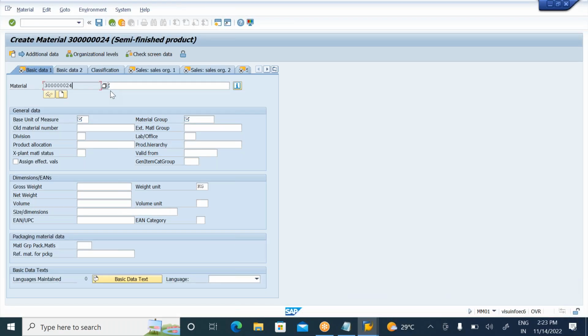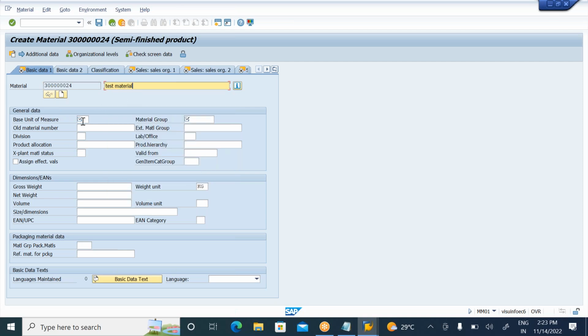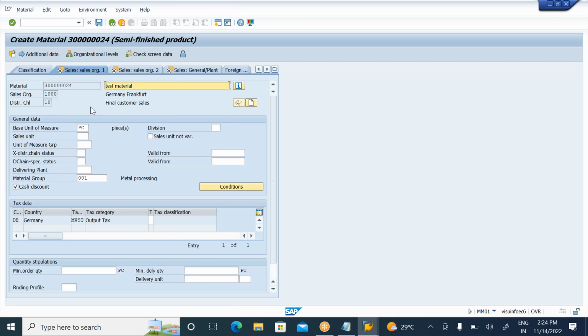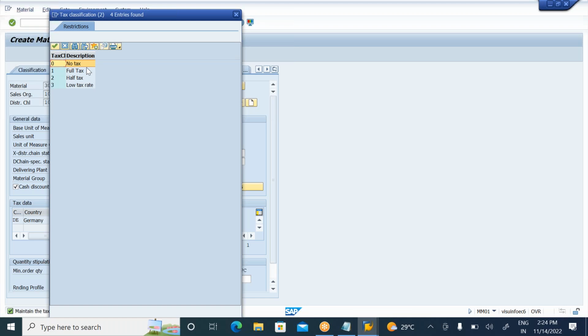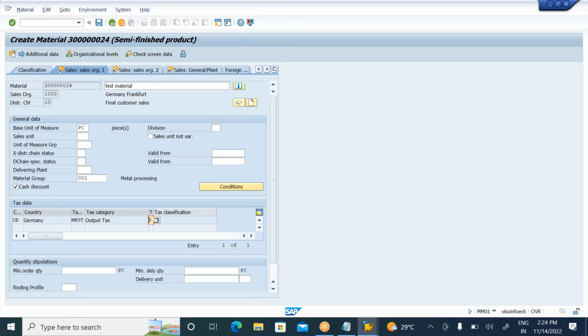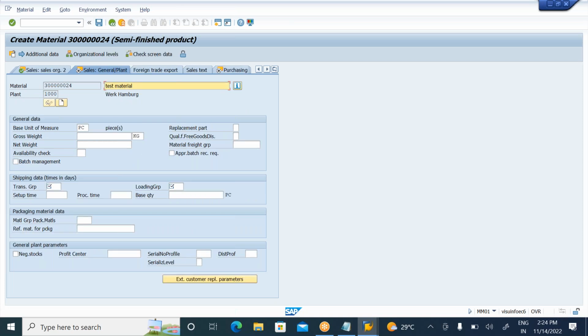Now this is a test material. I'm creating a test material for type 3 STO. You all know how to create a material. So enter the material group. In sales organization 1 view, tax information is mandatory. Whether it is liable for tax or tax exempted, I'm making it tax exempted, no tax here. The SD people will inform which material is taxed. In sales organization 2 view, you need to enter the item category group as NORM. NORM means third party.